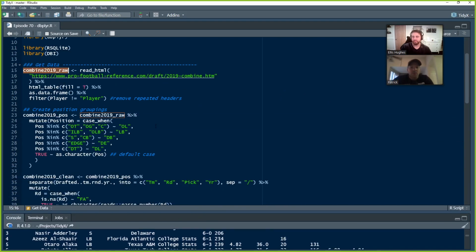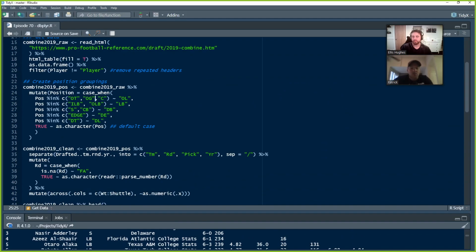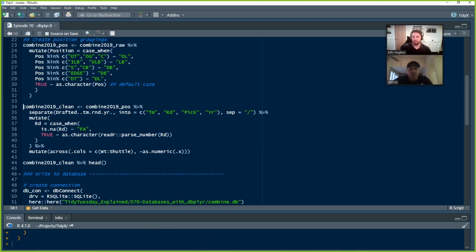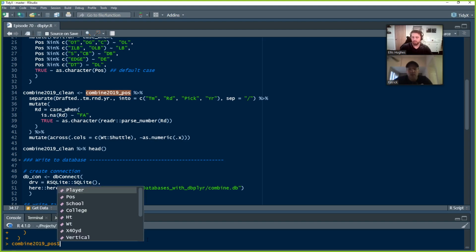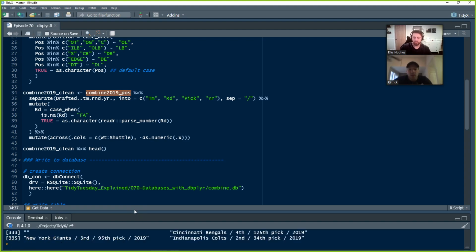And we'll do a little quick cleaning here. So we'll name some global positions. For example, all the offensive line positions will be just called offensive line, the linebackers positions, linebackers, etc. So just a little bit of data cleaning. And then further on with the data cleaning here, that last column that you saw when Ellis showed the data set is a bit messy. So we're just going to go ahead and parse it or separate it out